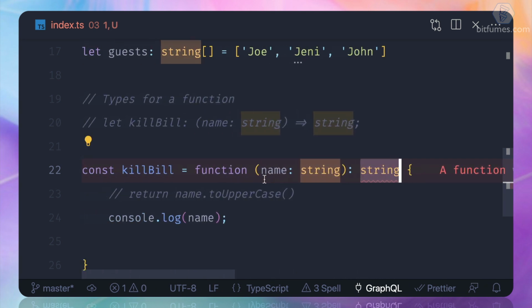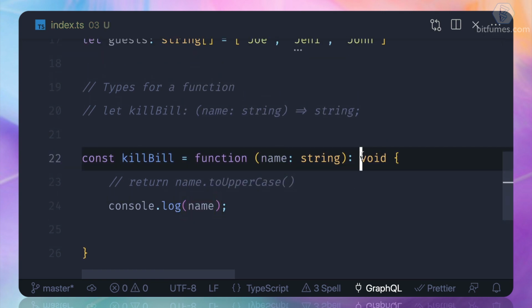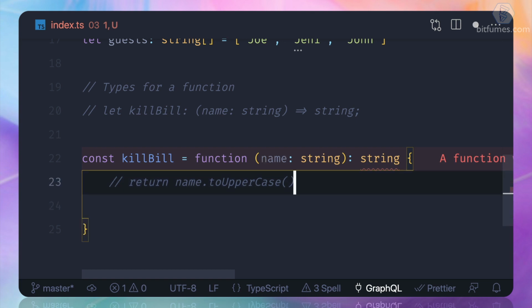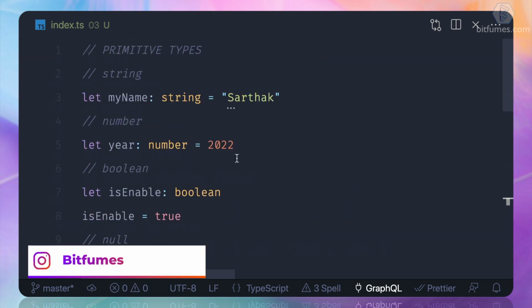So let's say, if I say void, yeah, nothing is returned. And if I say any, it also includes nothing. Okay, but we need the string, so that's why let's come to here. Cool. So this is how we define the types for different types, but there are a lot of things for each of these types. So let's move to the next topic.